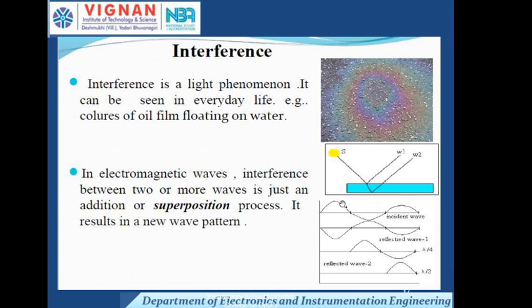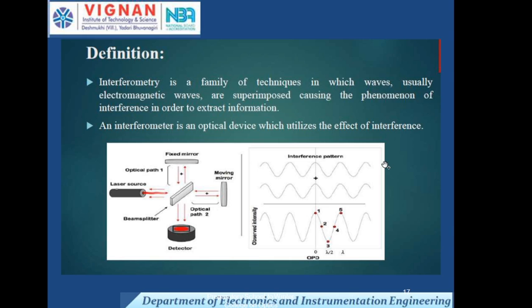Here, this is laser light, and this is the beam splitter. The beam splitter divides the laser light into two beams. After the reflector, we receive the interference. Actually, what is interferometry?